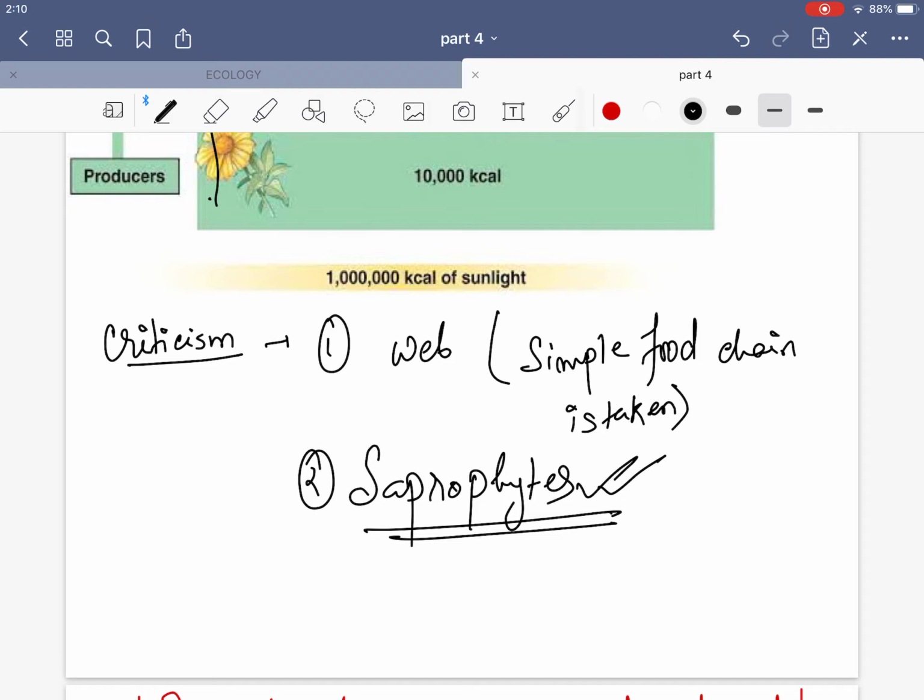What are saprophytes? They are the detritivores. They are the organisms which feed on the dead and decaying matter of other organisms, for example woodlouse and earthworms. From them starts the detritus food chain, the food chain where the dead leaves are the first to be eaten. So saprophytes are not considered, the food web is not considered. That is why ecological pyramids are not a completely accurate way to analyze the ecosystem.